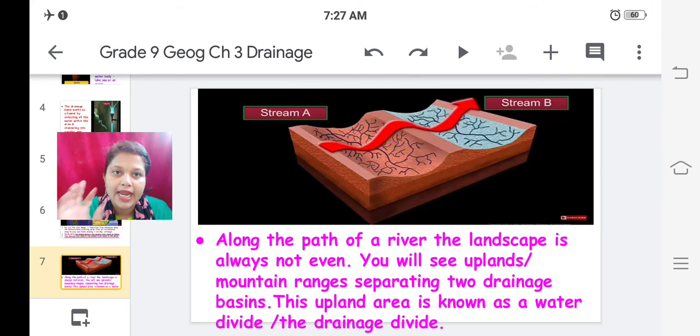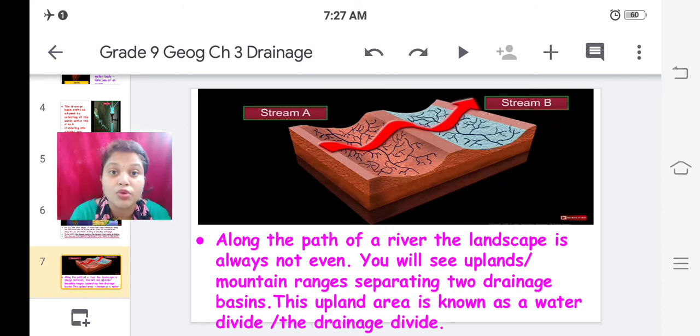Further, I told you that these drainage basins are divided into parts. So how? Along the path of a river, the landscape is always not even. We have studied about landforms. Mountains are there, hills are there, valleys are there, and then deserts, plains are there. It is not plain always. You will see the uplands, or raised or elevated part of the land. That raised, heightened part of the land is known as a mountain.